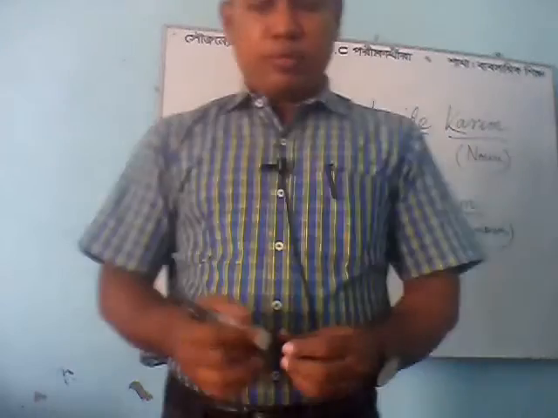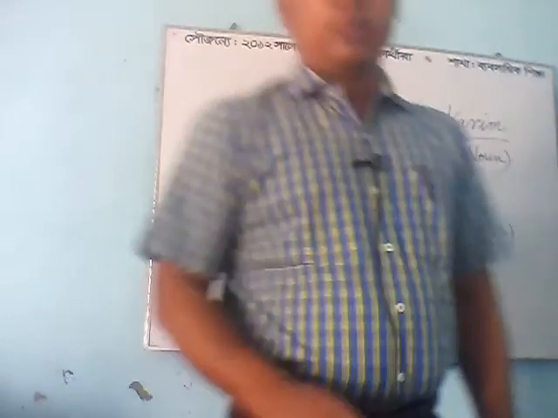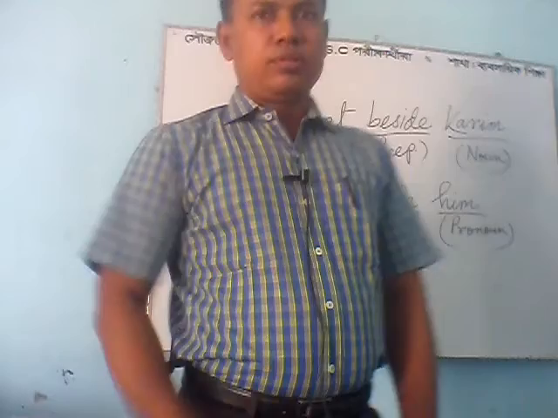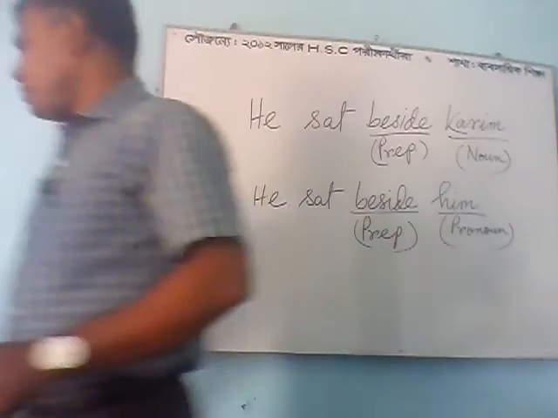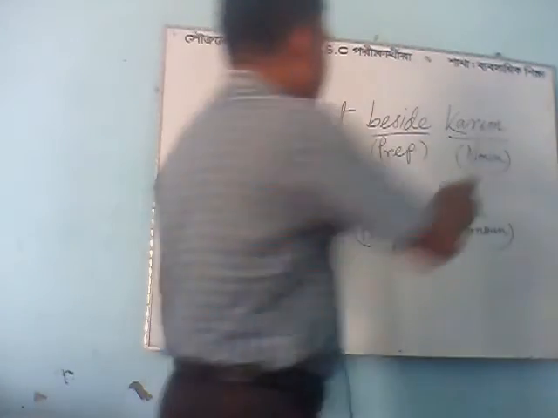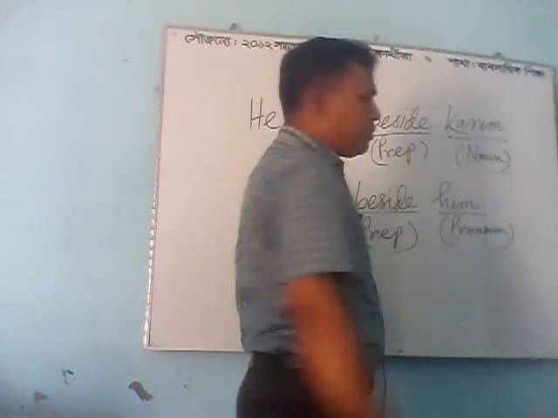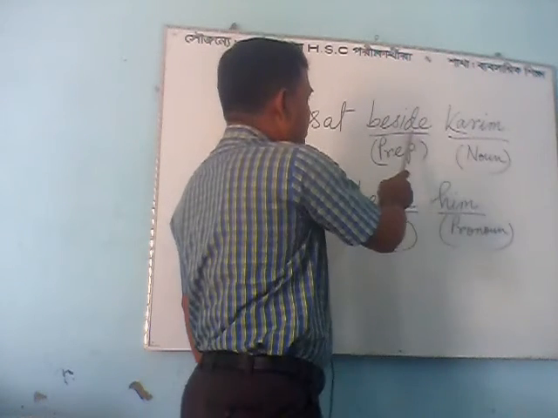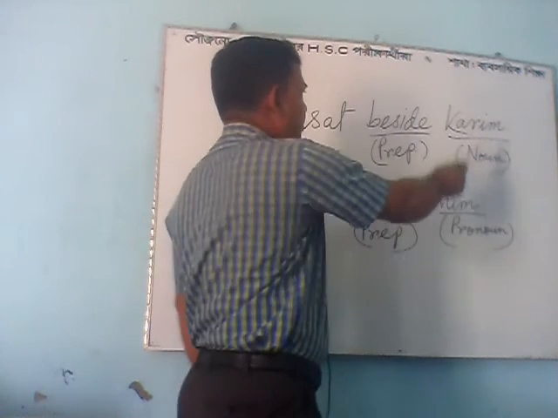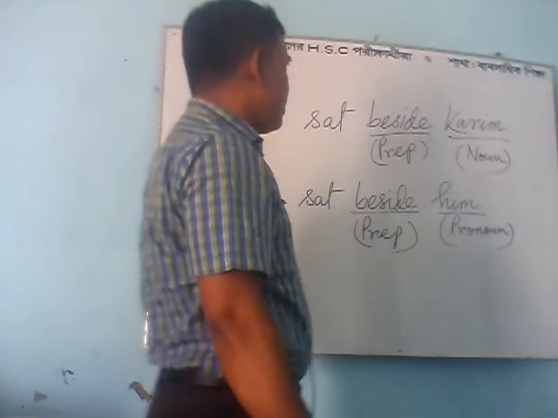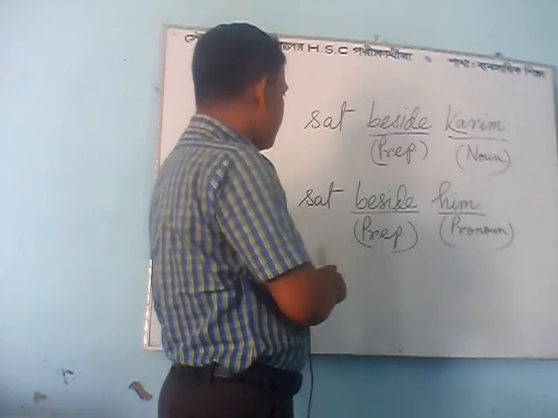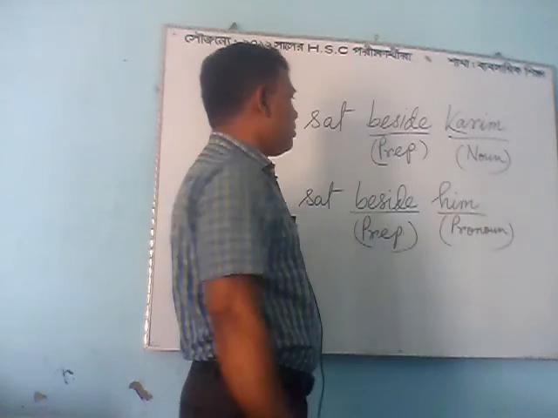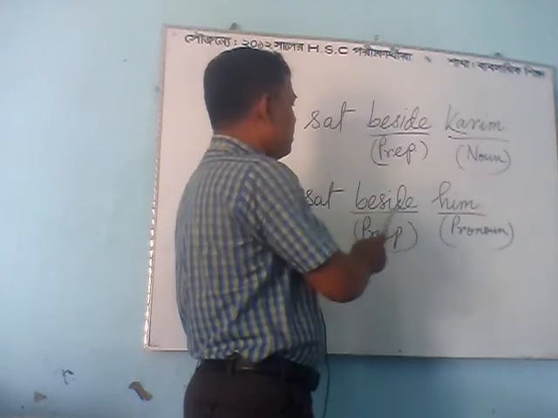So look at the whiteboard. I have written 2 examples. He sat beside Karim. The word Karim is a noun, and beside is a preposition. The word beside is used before Karim. Karim is a noun, so it is used before a noun. In the same way, you can see this: He sat beside him. Him is a pronoun, and the preposition is used just before the pronoun.